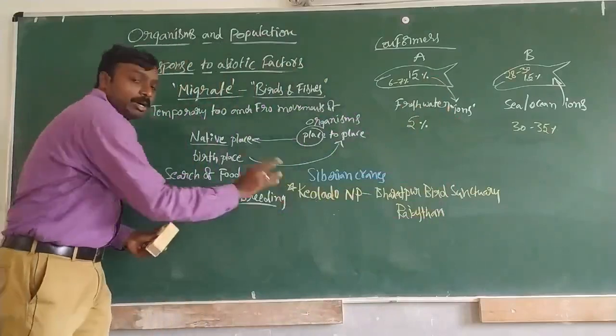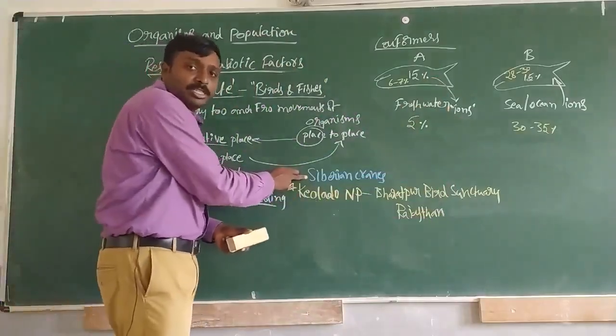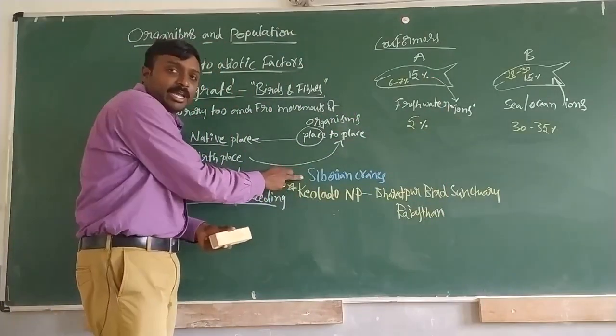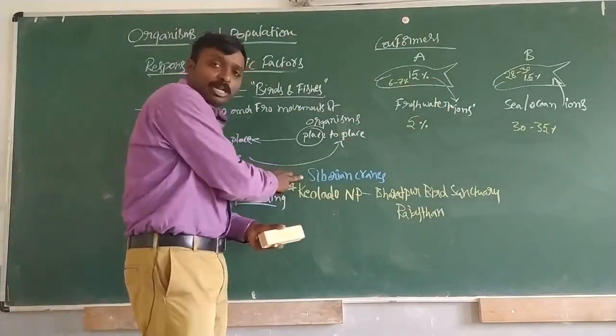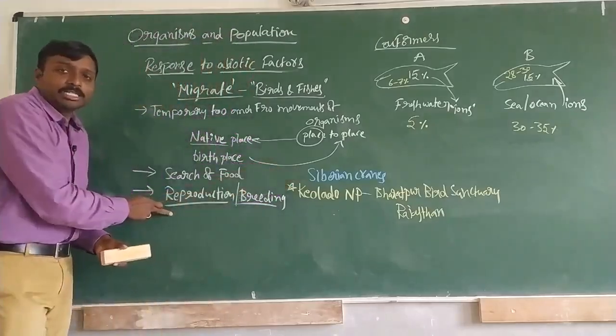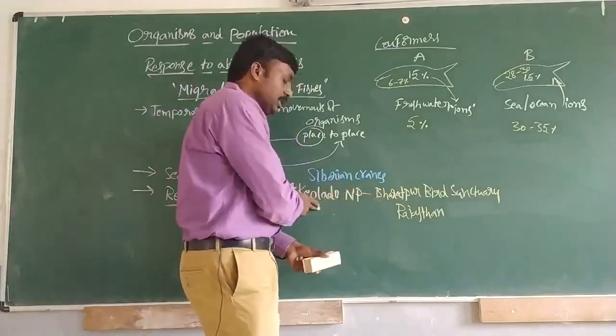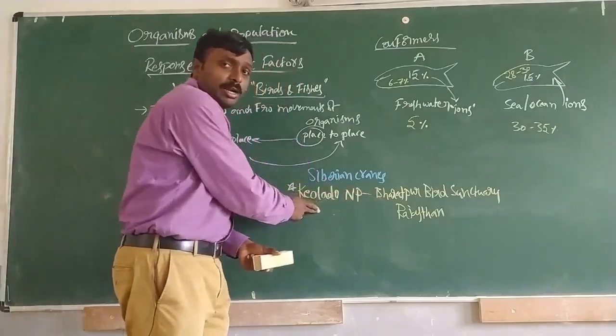Okay, very very important point. So Keoladeo National Park sees the visit of Siberian cranes every year. From Russia they are migrating here, especially for reproduction and breeding.